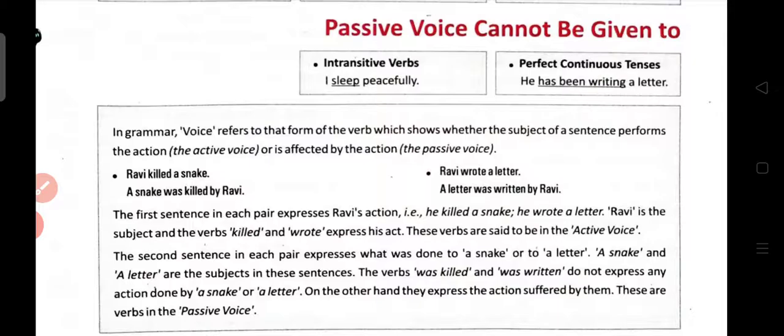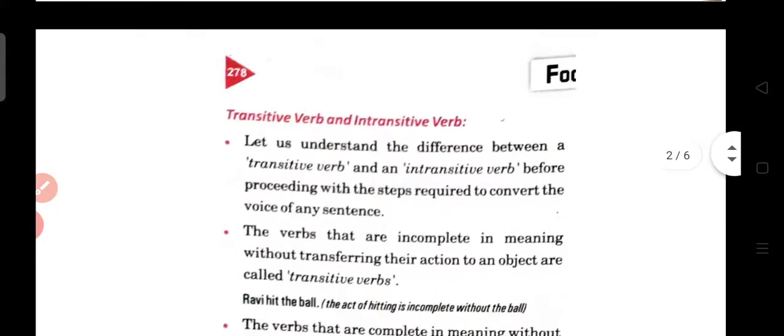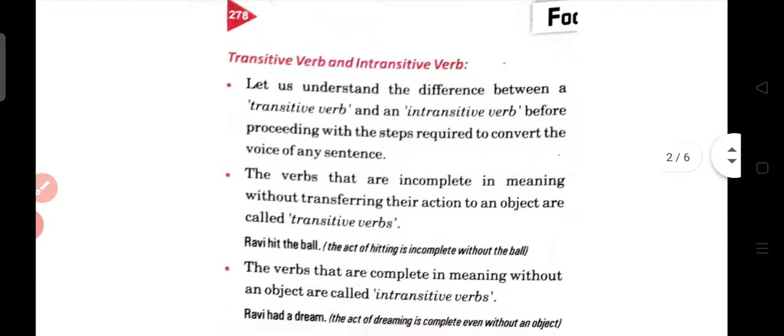See the next. Ravi wrote a letter. So here change into passive voice. A letter was written by Ravi. Right. Now see further on the next page, that is page number 278. First of all, we'll check out what is transitive verb and intransitive verb. That we have already done in our verbs chapter. But just let's take a quick revision of that.